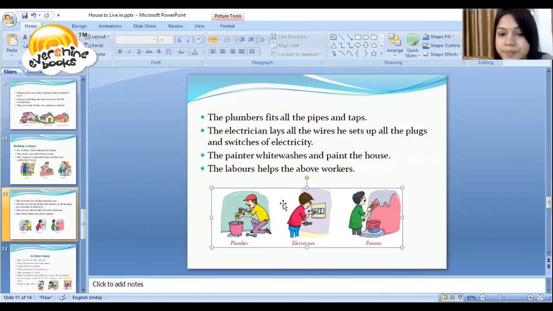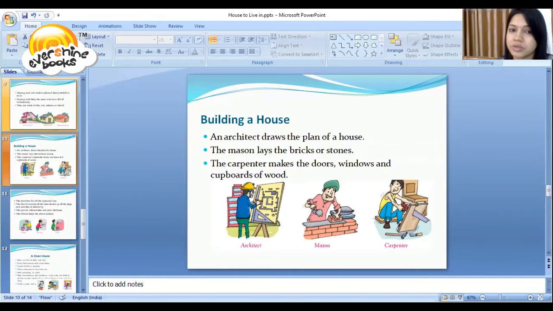The painter whitewashes and paints the house. What is the role of the painter? The painter whitewashes and paints the house. The labor help the above workers. What does the labor do for all these people, children? They help. So these are the helpers for building a house.